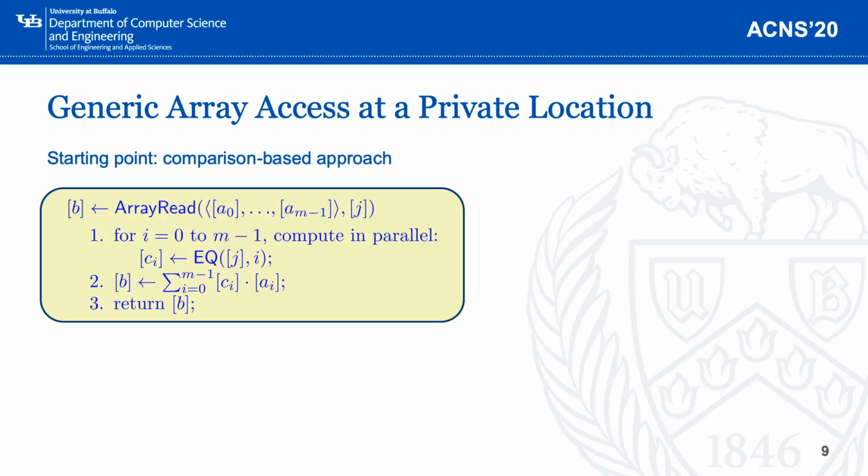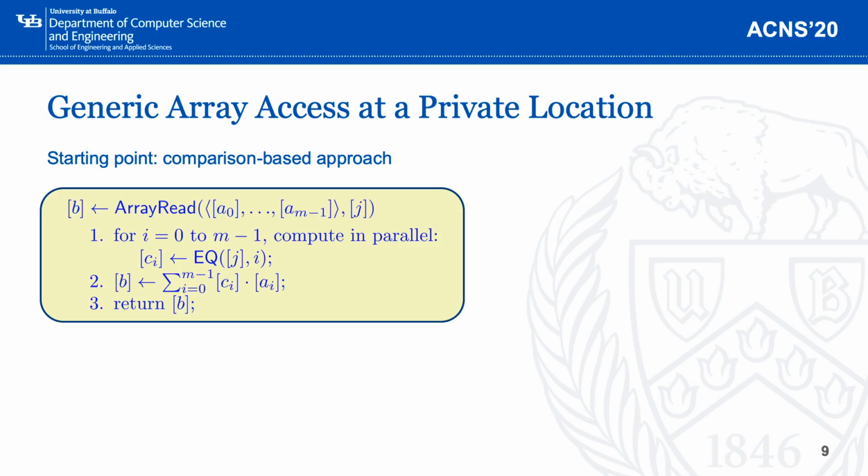So in this approach, if we say we have a private location denoted as J that we want to read, we first compare this location J with all indices. Of course, only one of these comparison results is going to be true. The rest are just going to be false. Then we can do a dot product between the comparison results and each array element. Then only the one element that has the matched index will be selected out.